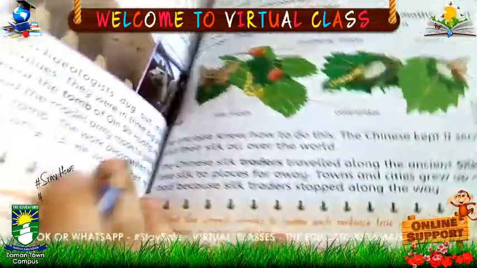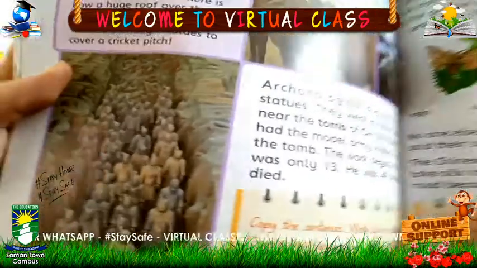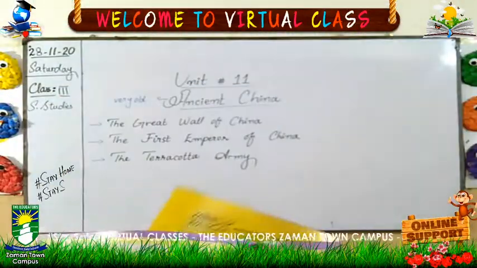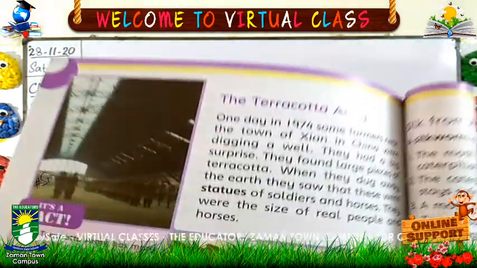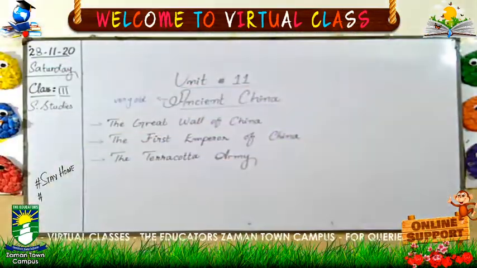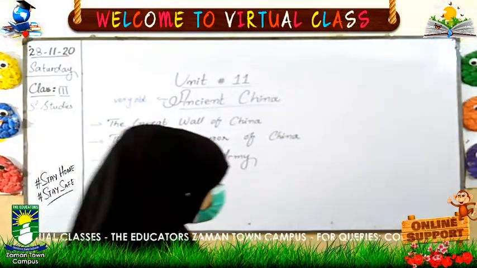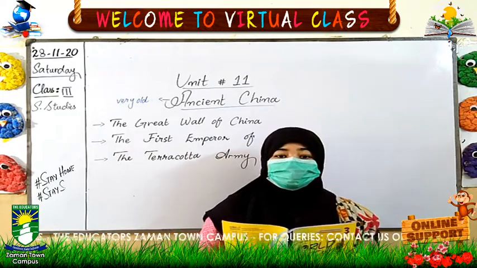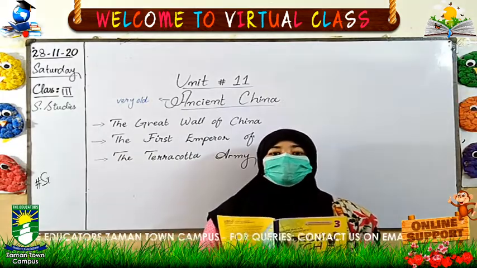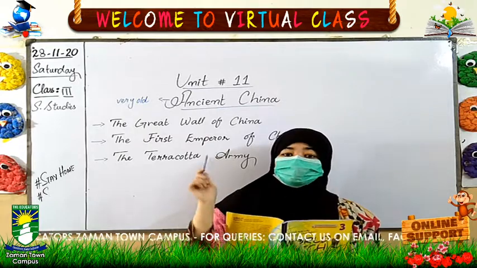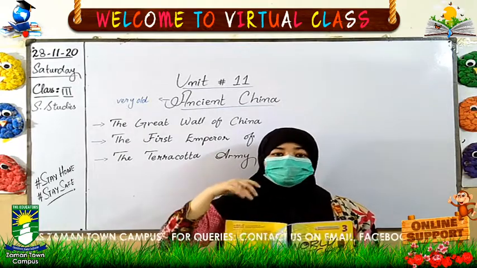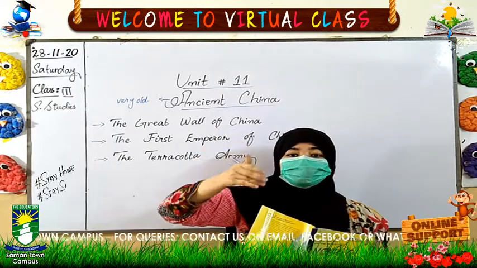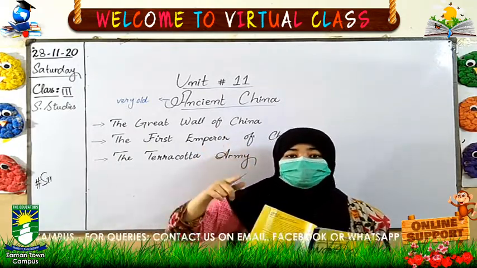Now turn your page and come to page number 74. On page number 74, here we have the heading of the Terracotta Army. Now, what is the Terracotta Army? The Terracotta Army is made from terracotta sculptures. Qin Shi Huang made the terracotta sculptures for protection, so that they could protect him after life.